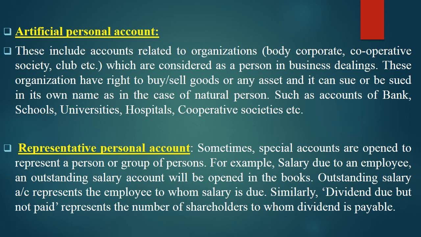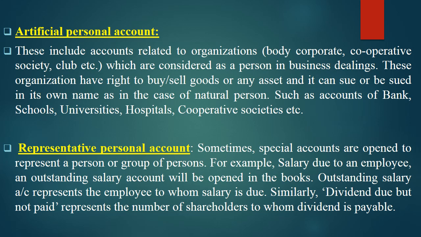Next is artificial personal account. So artificial means what? This includes the accounts of body corporates, cooperative societies, clubs, societies, and in certain cases the companies, which are artificial persons. Why are they artificial persons? Because due to some law prevailing in that particular country, these artificial persons get existence. Like in the Company Act, a company is considered an artificial and judicial person.